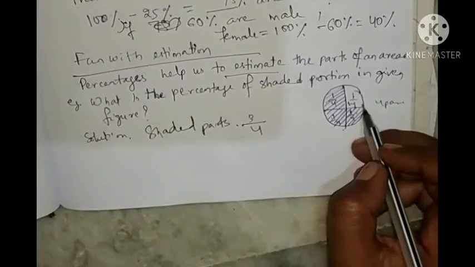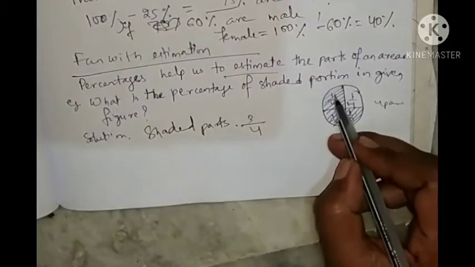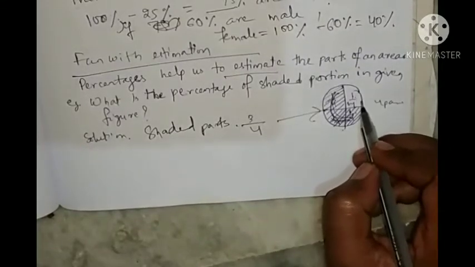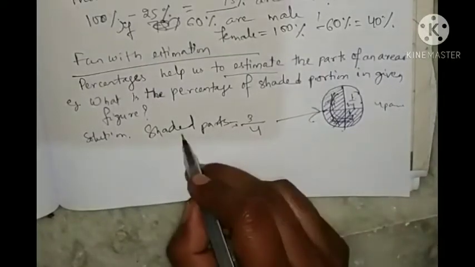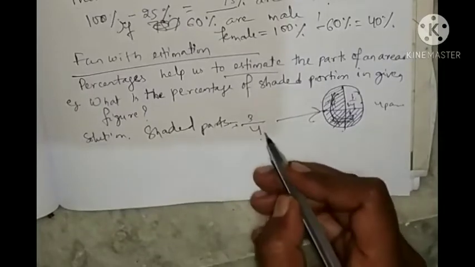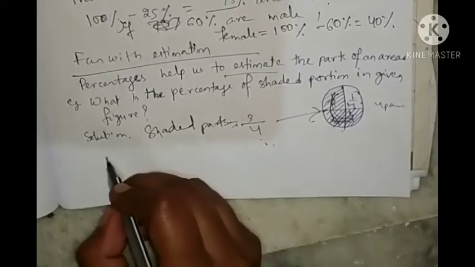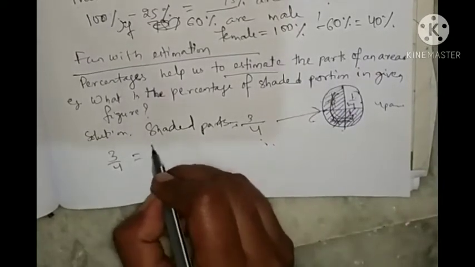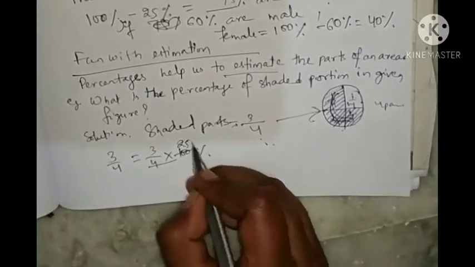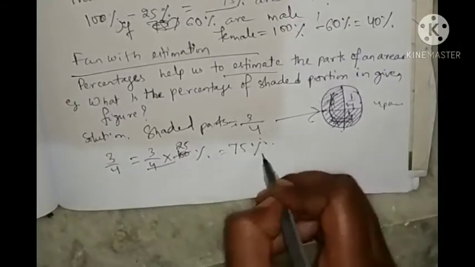So 1/4 is how much? So this whole portion is how much? 3/4, and this is 1/4. So first we'll find the portion of the shaded part. The portion of the shaded part is 3/4. Now we can convert 3/4 into percentage. So how will we write? 3/4 equals 3/4 into 100 percent. That is, 4 into 25 is 100, so that is 75 percent.